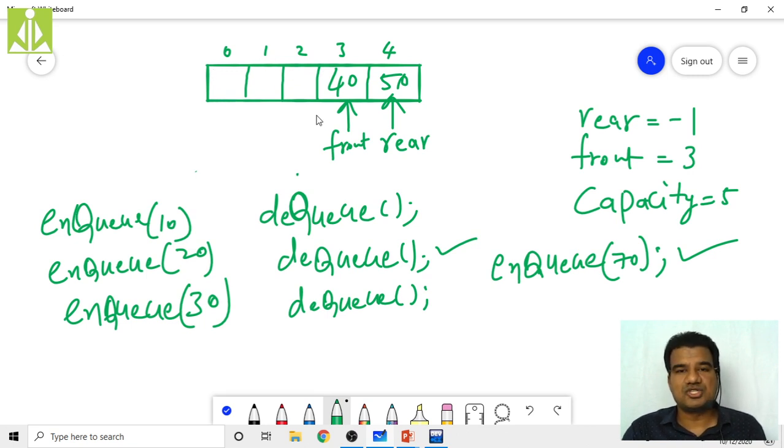When implementing a queue, we consider this case as the queue full condition, with is-full becoming true.